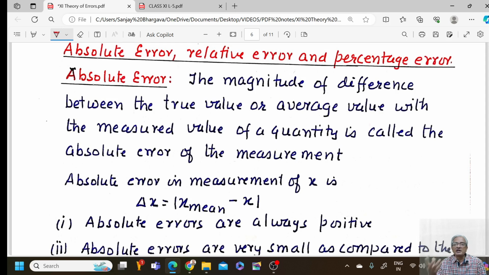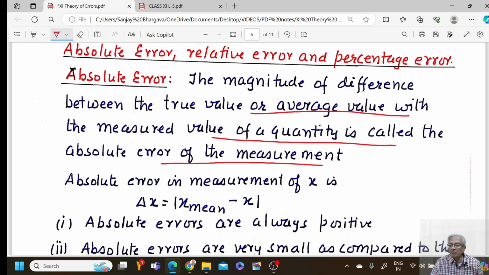Now, how do we express error mathematically? The way of expression is through absolute error, relative error and percentage error. What is absolute error? The magnitude of the difference between the true value or average value and the measured value of a quantity is called the absolute error of a measurement. Absolute error in the measurement of x is represented by delta x. The modulus means absolute error would always be positive. It is equal to |x mean minus x|.